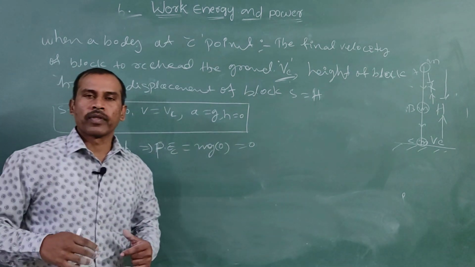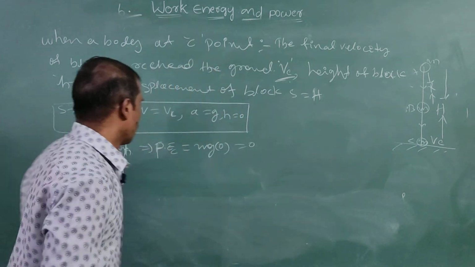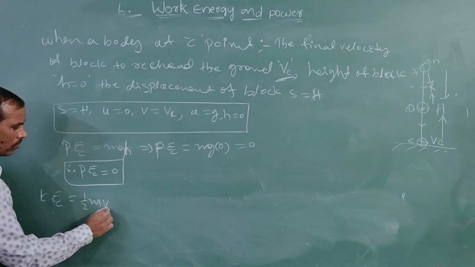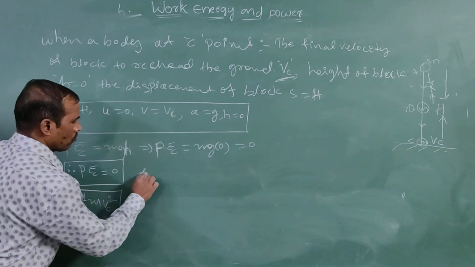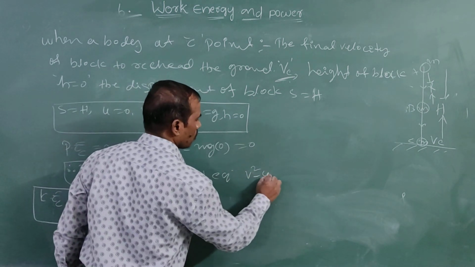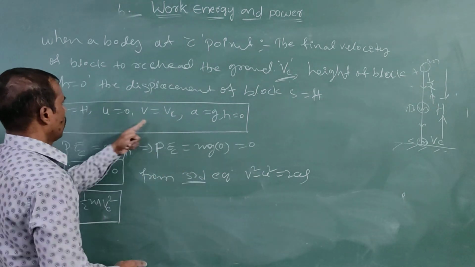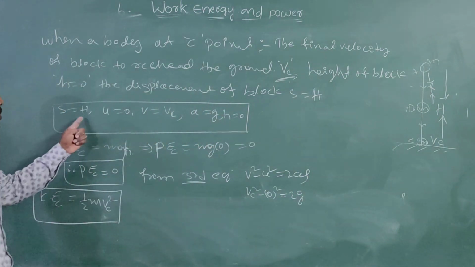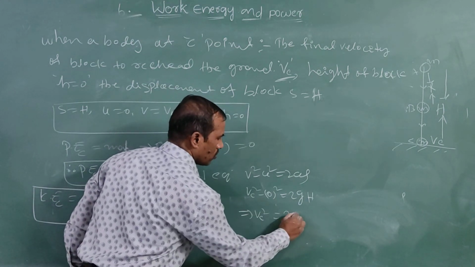Now the kinetic energy of the block to reach the point C. The kinetic energy at C point is equal to 1/2 m Vc squared. From the third equation, V squared minus U squared is equal to 2as. Substituting values, Vc squared minus 0 squared is equal to 2 into a, which is g, into s, which is displacement h. Simplifying, Vc squared is equal to 2gh.